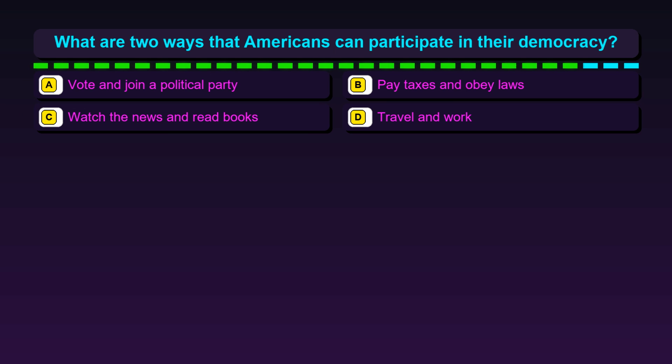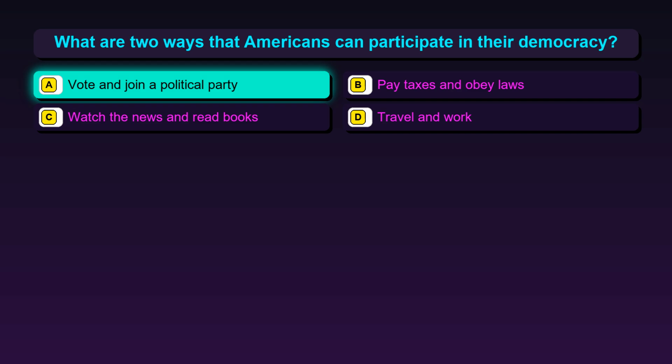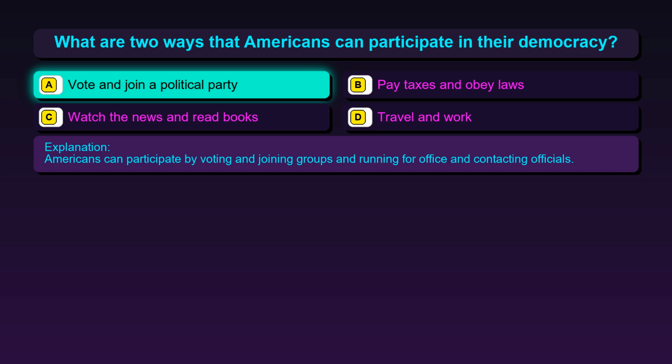Question 61. What are two ways that Americans can participate in their democracy? Option A, vote and join a political party. Option B, pay taxes and obey laws. Option C, watch the news and read books. Option D, travel and work. The correct answer is option A, vote and join a political party. Americans can participate by voting and joining groups and running for office and contacting officials.